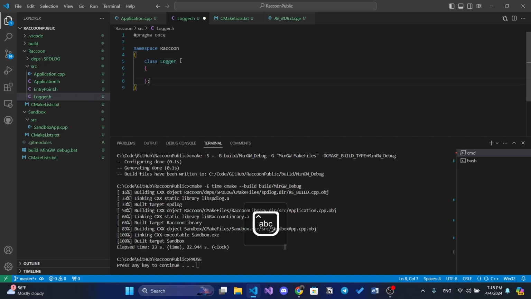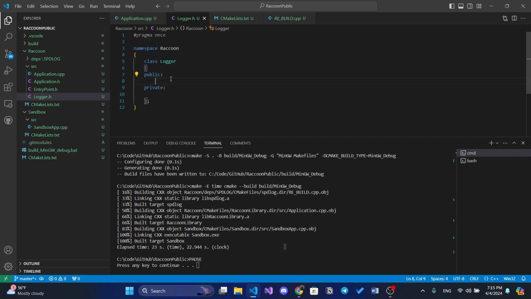This will be a completely static class, because we don't want to create an object and then from this object call the logger. Even std::cout is maybe not static but a global object.